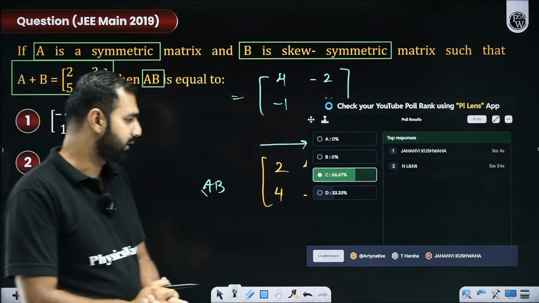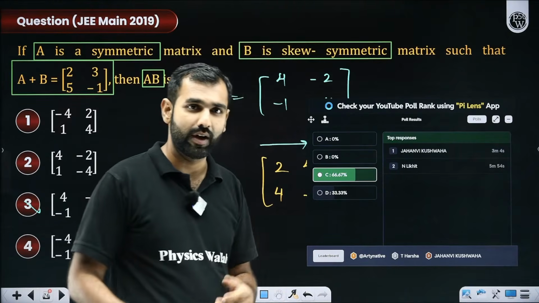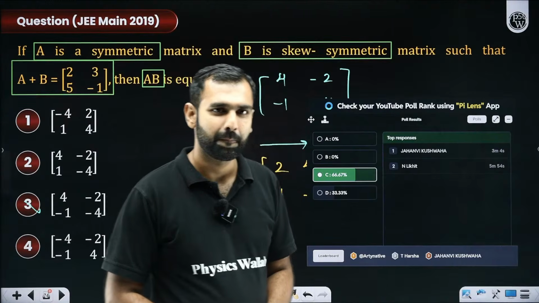Janvi and Likith have got it correct. That's brilliant. So we have other students as well. That's brilliant. Good to have you all. Who are here after the matrix lecture 5 from Lakshya? Okay, good to have you all.